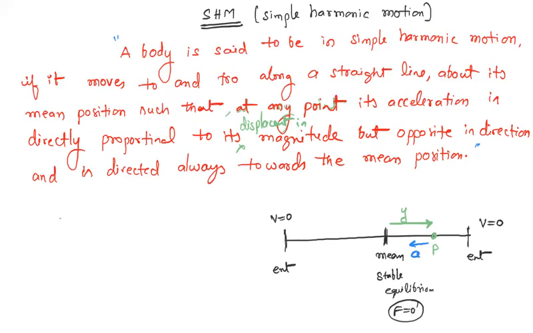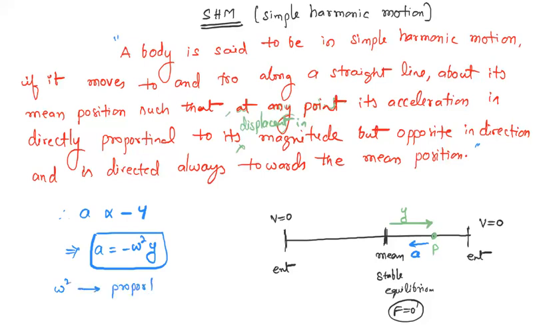Therefore, acceleration is directly proportional to displacement in magnitude and opposite in direction, so I'm replacing that with a negative symbol: a proportional to minus y. To remove proportionality, we place a constant, that is, a equals minus omega square y. This is the expression. Here, omega square is a proportionality constant.